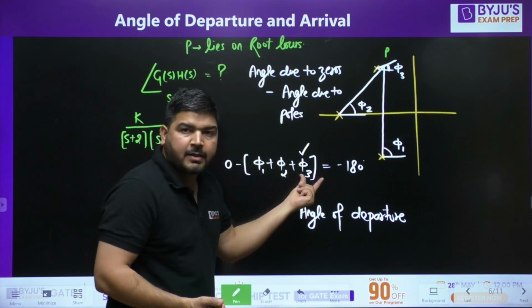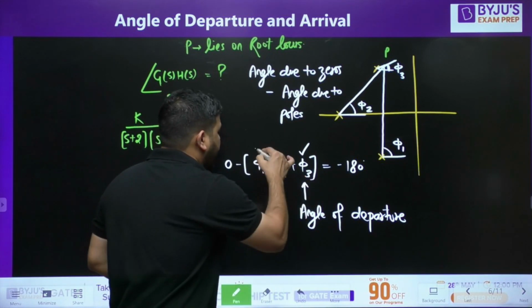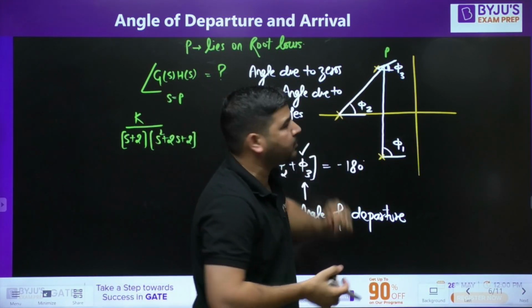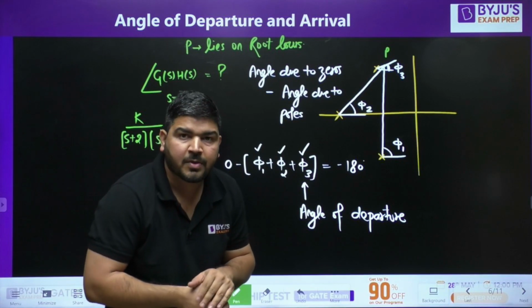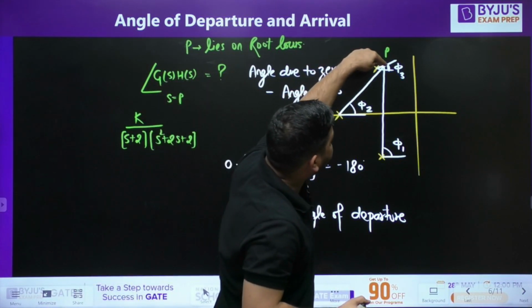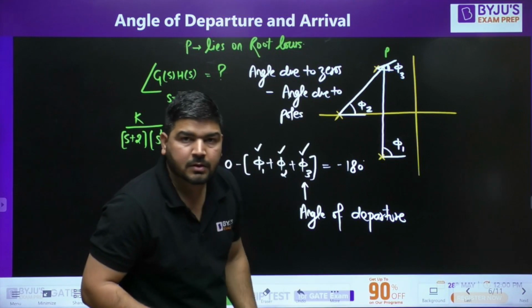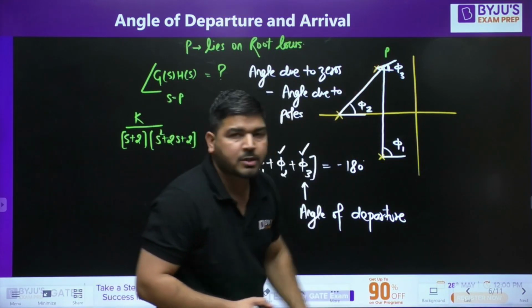We need to calculate this phi 3. To calculate this phi 3, we must know phi 1 and phi 2. What is the value of phi 1 and phi 2? How to calculate these values? It's very simple. We know that this point P lies very close to this pole.